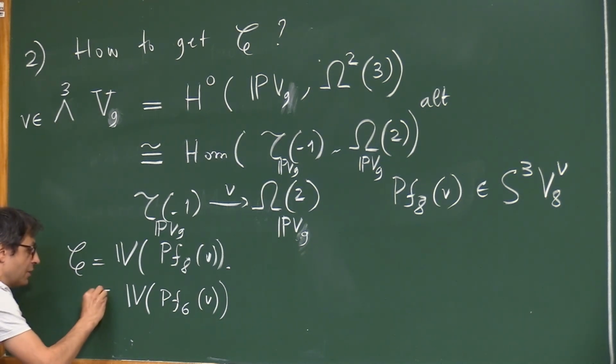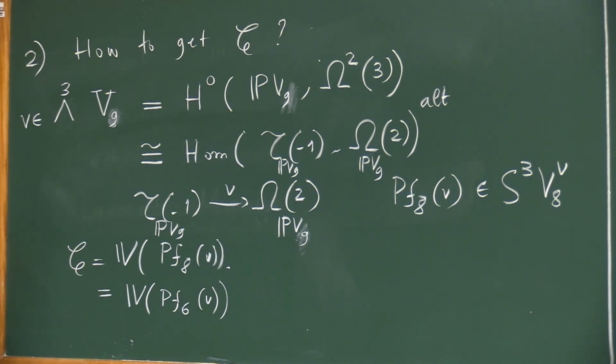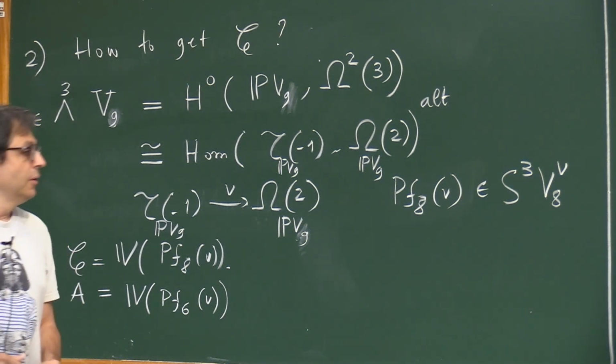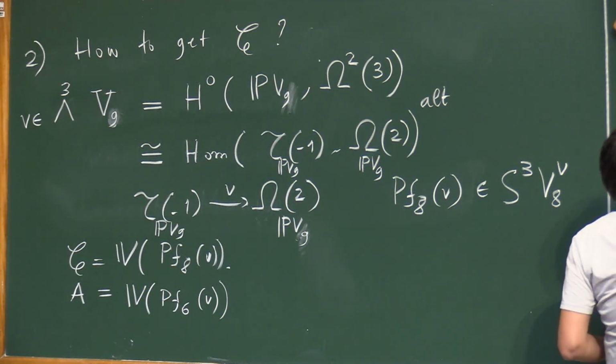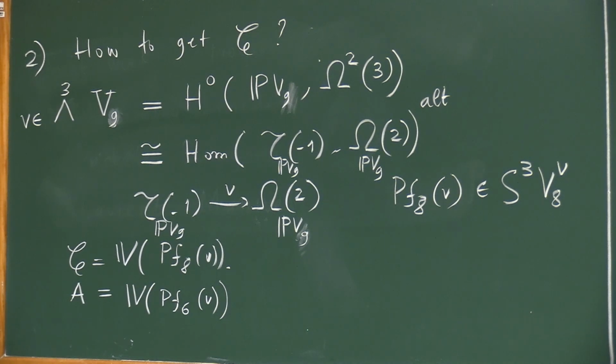And this surface is just the singular locus of C, so it's just A. So naturally this cubic is singular along the surface, and it turns out the surface is just A. So this is a way to produce this Coble cubic from wedge 3.